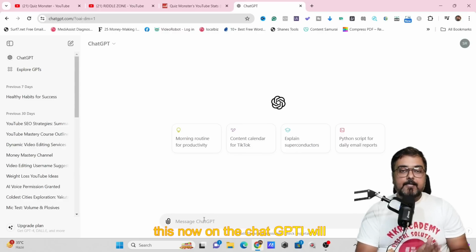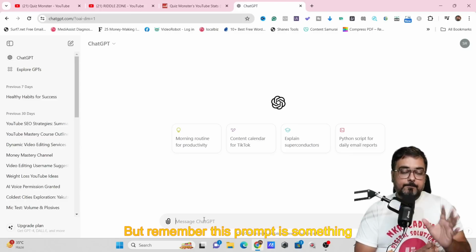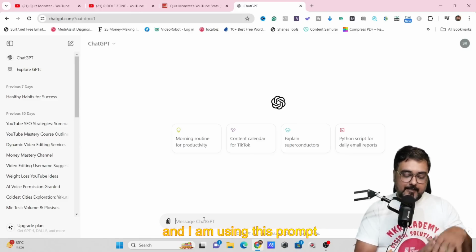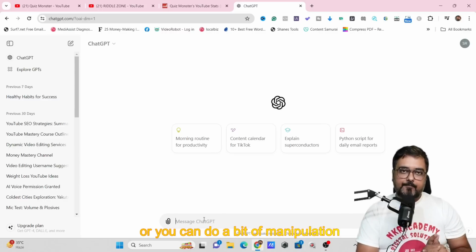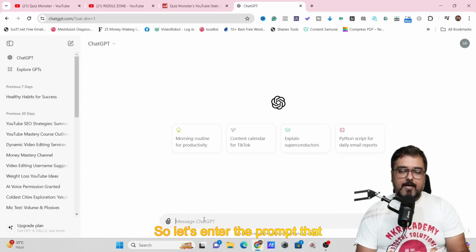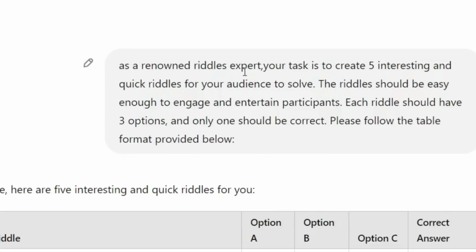On ChatGPT, I will instruct it to give me riddles. But remember, this prompt is something that I have actually researched and I am using. You can feel free to use the same prompt as well, or you can do a bit of manipulation as well. So let's enter the prompt. As you can see, I entered a prompt like, as a renowned riddle expert. So I have asked ChatGPT to act like a riddles expert, and then I have told it its task.